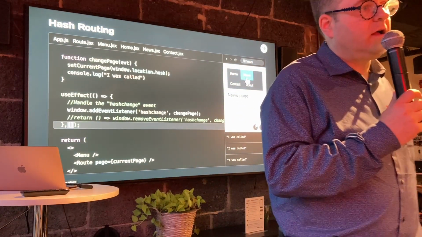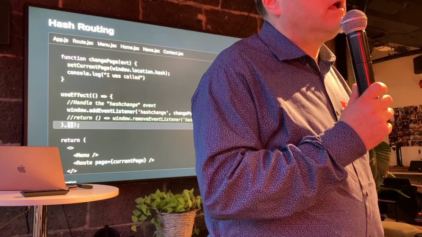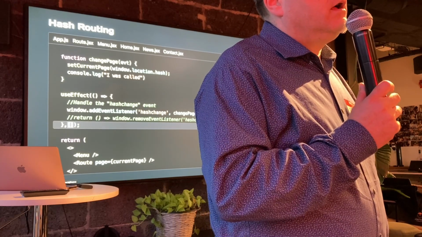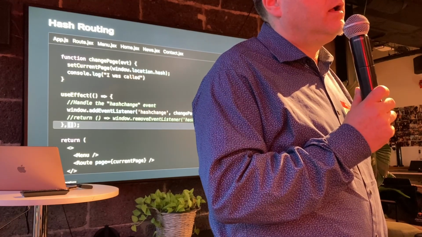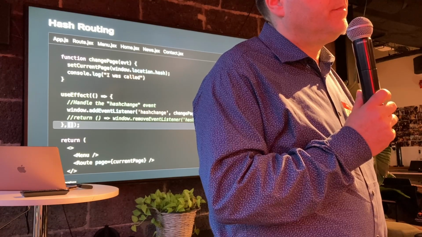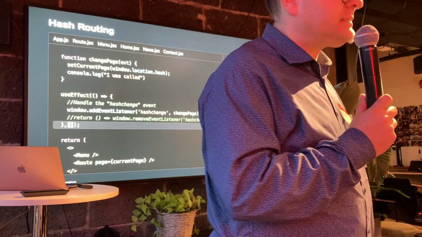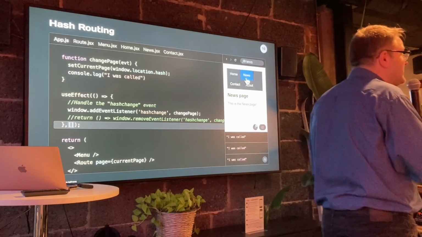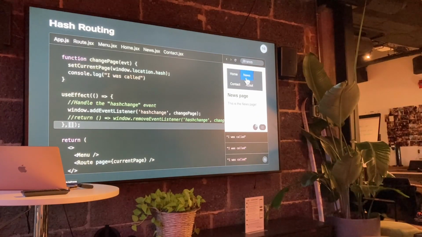Also, Nick says, if you close that component or get rid of it, your listener would stay in the DOM, and you would accumulate listeners progressively. Yes. So if a component is unmounted, that cleanup function gets called. So it's a good thing if we need to get rid of something, so that when we come back to it, it doesn't get registered a second time or a third time.